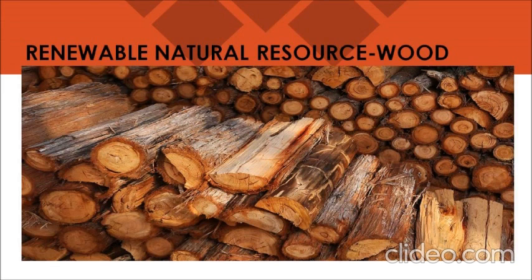Children, we get wood from trees, remember? When these trees are cut down, they can regrow from seeds and sprouts. So wood and trees are examples of renewable resources, because these resources can grow again or never run out.